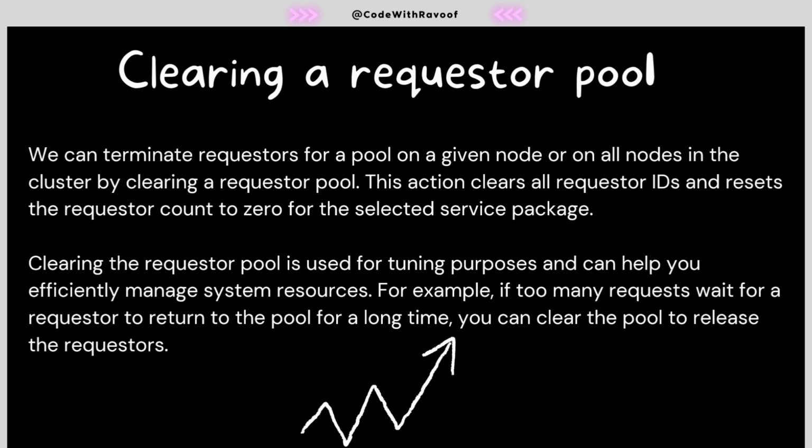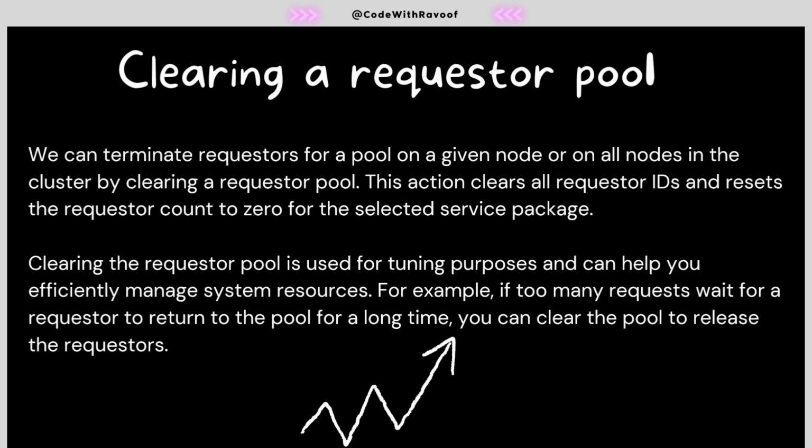And how can we clear the requester pool? We have created a requester, and we have defined the variables idle, active, as well as wait time. That's fine. In the background, it does its job. But how can I clear those requester pools? Do I need to handle it manually, or how? For that, we have the admin studio. In the admin studio, we will have a requester pool.